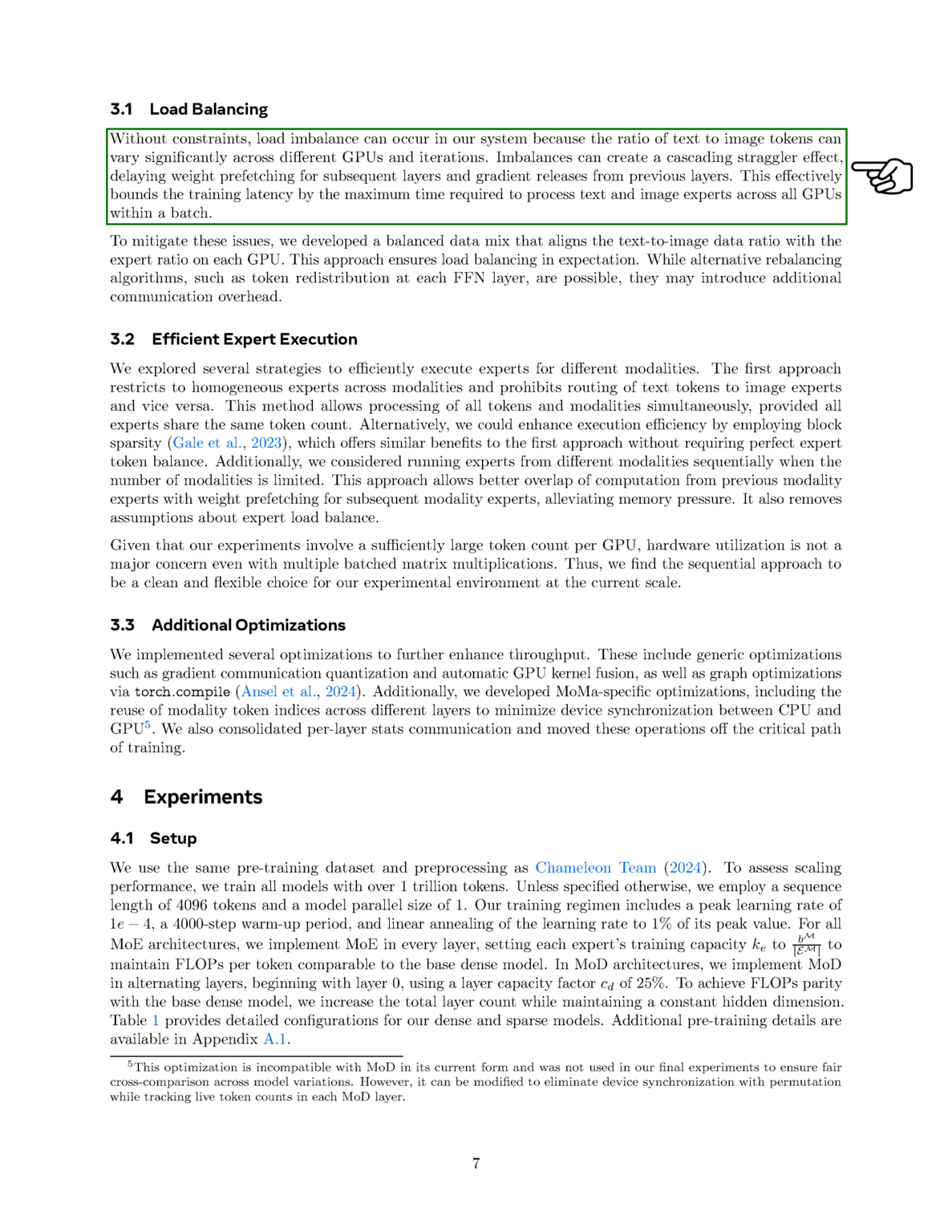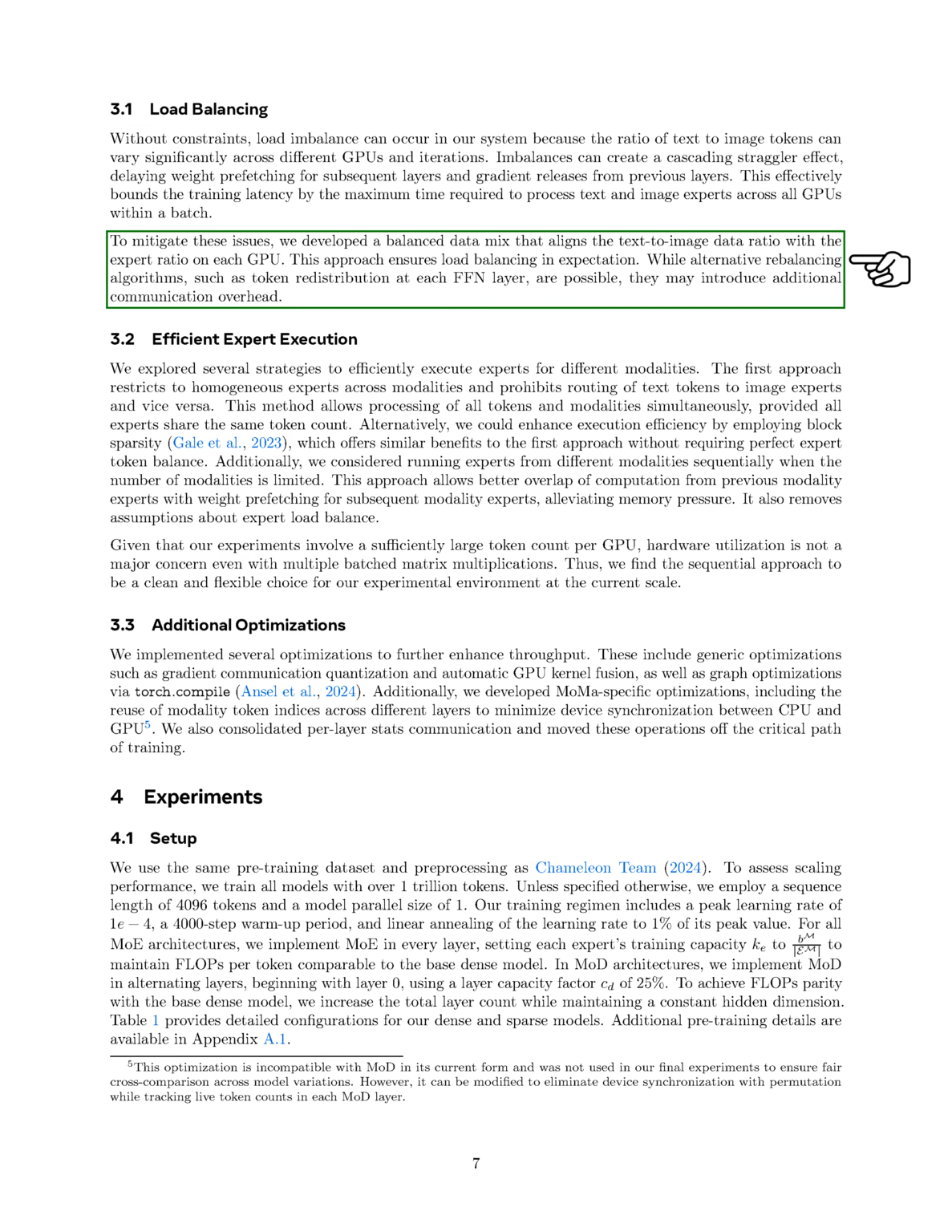In our system, we can experience load imbalance because the ratio of text-to-image tokens can vary greatly across different GPUs and training iterations. This imbalance can lead to delays, known as the cascading straggler effect, which slows down the prefetching of weights for later layers and the release of gradients from earlier layers. Consequently, the overall training time is limited by the longest processing time for text and image experts across all GPUs in a batch. To tackle this, we created a balanced data mix that aligns the text-to-image ratio with the expert ratio on each GPU, which helps ensure load balancing on average.